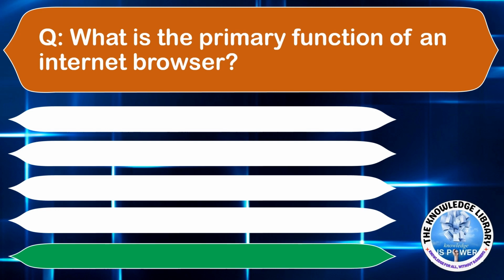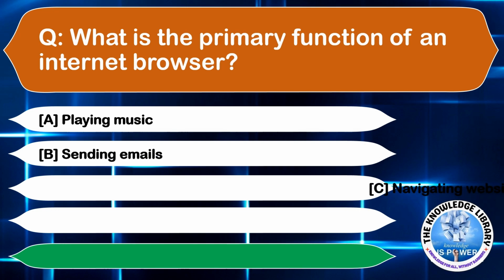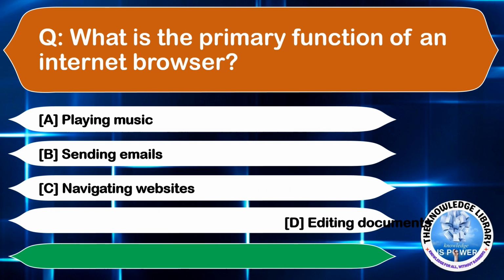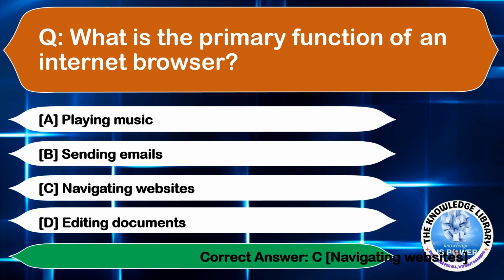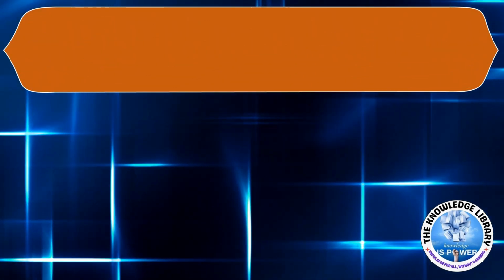What is the primary function of an internet browser? Option A, playing music. Option B, sending emails. Option C, navigating websites. Or option D, editing documents. The correct answer is option C. Moving to the next question.